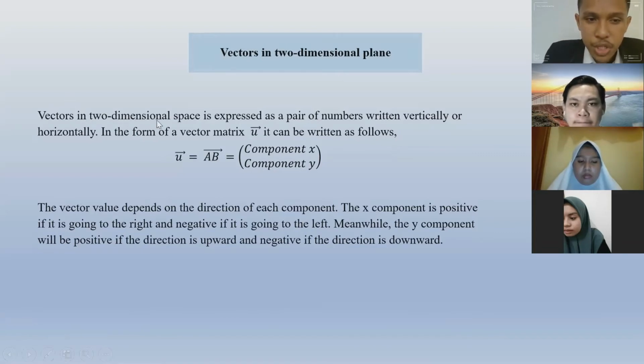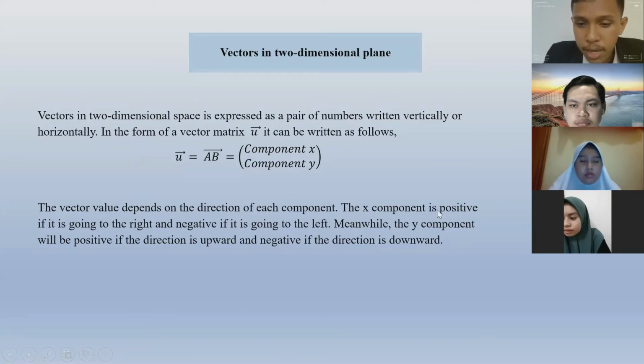A vector in two-dimensional space is expressed as a pair of numbers written vertically or horizontally. In the form of a vector matrix, vector U can be written as follows: vector U equals vector AB equals in brackets component X, and the base here is component Y. The vector value depends on the direction of each component.